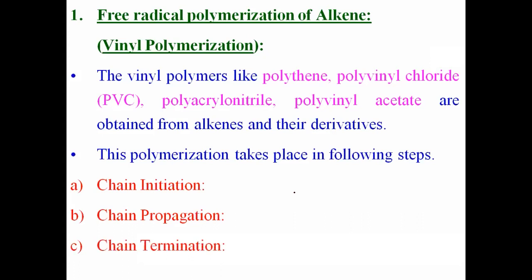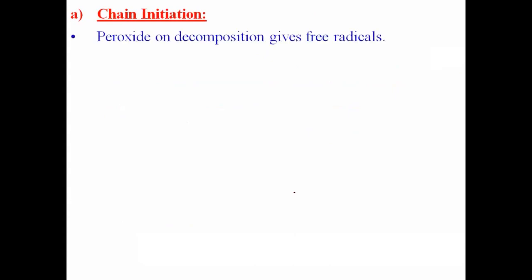Now we have to study that reaction in detail, how the chain initiation, propagation, and chain termination occur in the polymerization of alkene. Let us see a simple example of alkene. First step is the chain initiation. In the first step of free radical polymerization, there is a use of peroxide. Peroxide acts as an initiator.